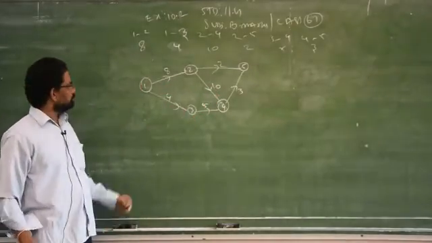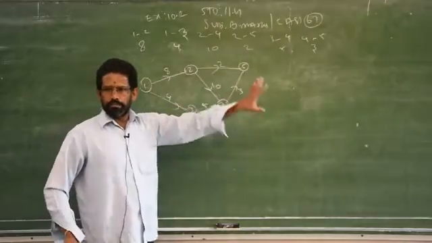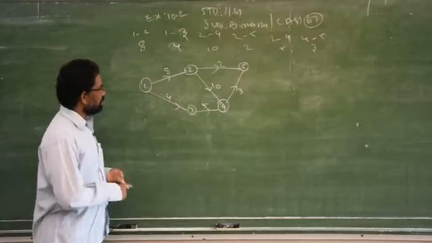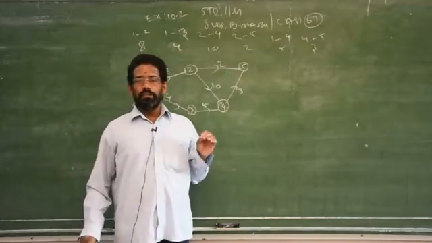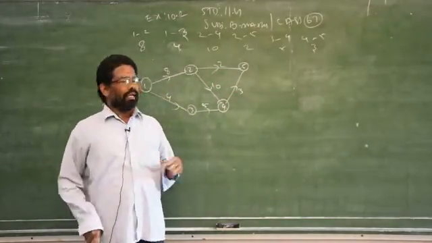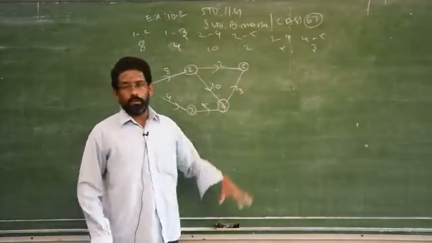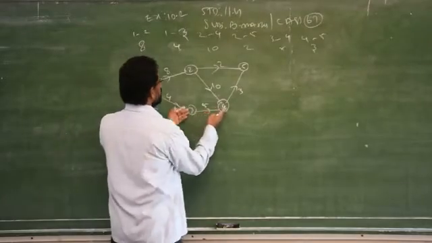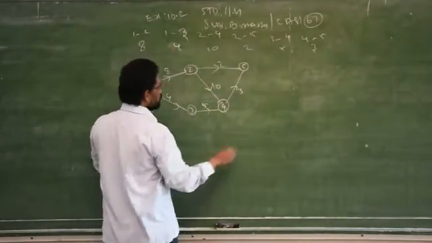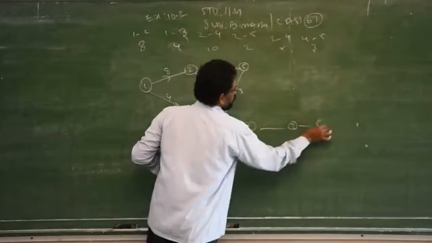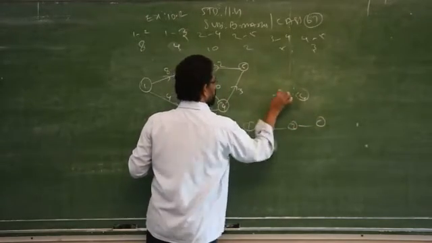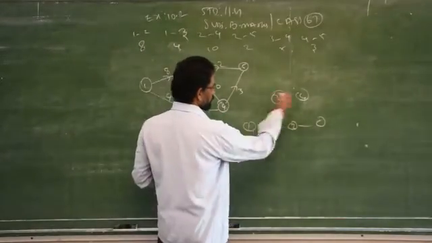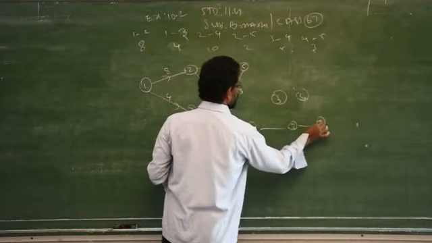Very simple. You should draw the diagram with a pencil. After drawing with the pencil, if you feel that any lines are intersecting each other, like what I did previously, then you please rub it out and make an adjustment. Don't think that the diagram should be in the same shape. Clear? You may take this 3 and 4 to the upside also, you can take 1, 2, 3 down, 5 and 3, 4. Just connect, you will get the same answer. See, the diagram may be different, but 2, 3, this is 5.